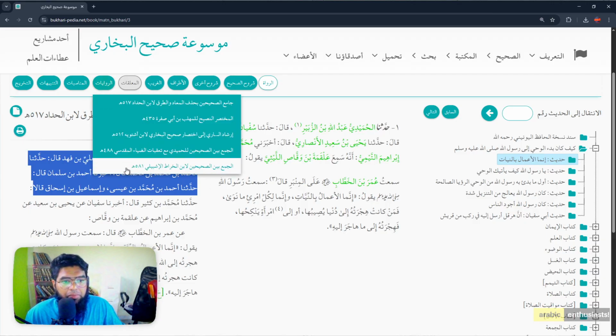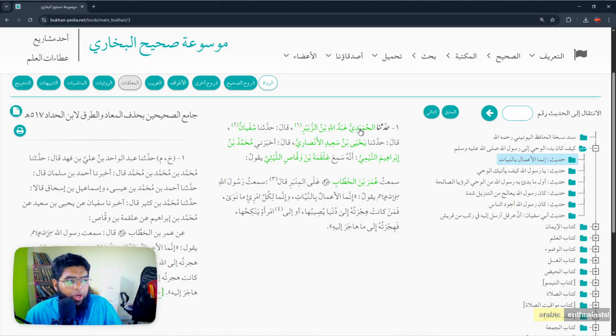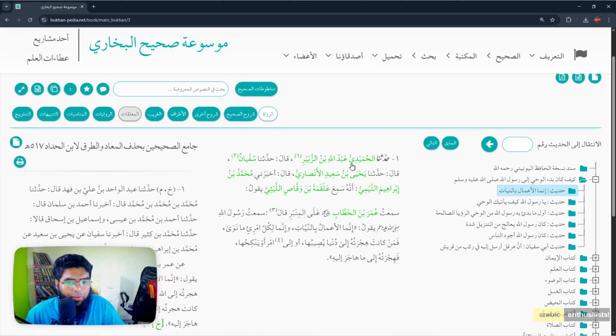Also you can see other people have brought in Jami' ibn Sahihain their own chains, which means that even if Imam Bukhari wasn't there, they have their own chains. It's not like it's only one chain. Hundreds and hundreds of chains for each hadith, or many times a lot of chains.